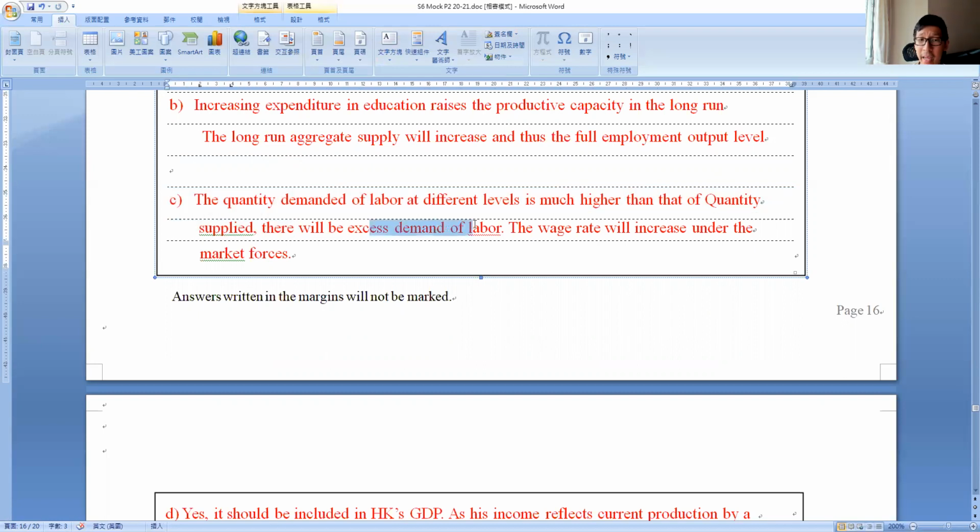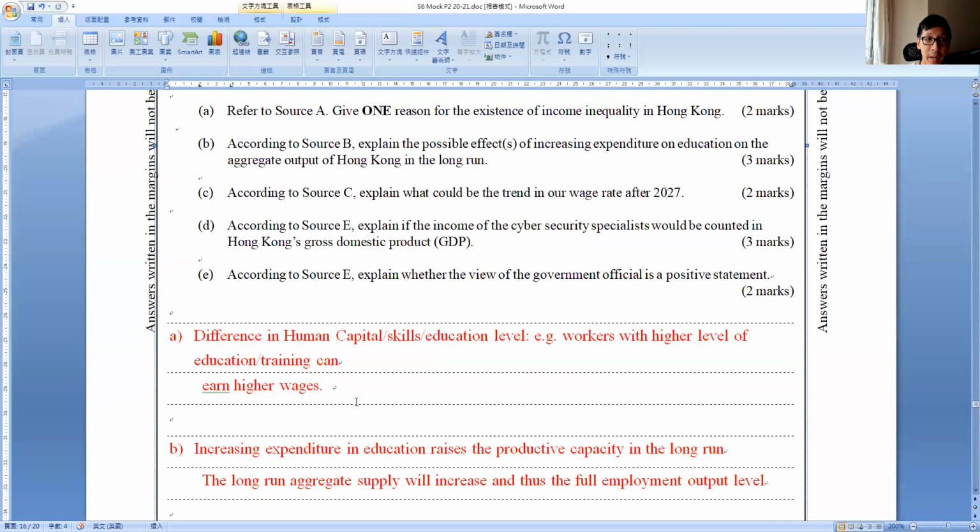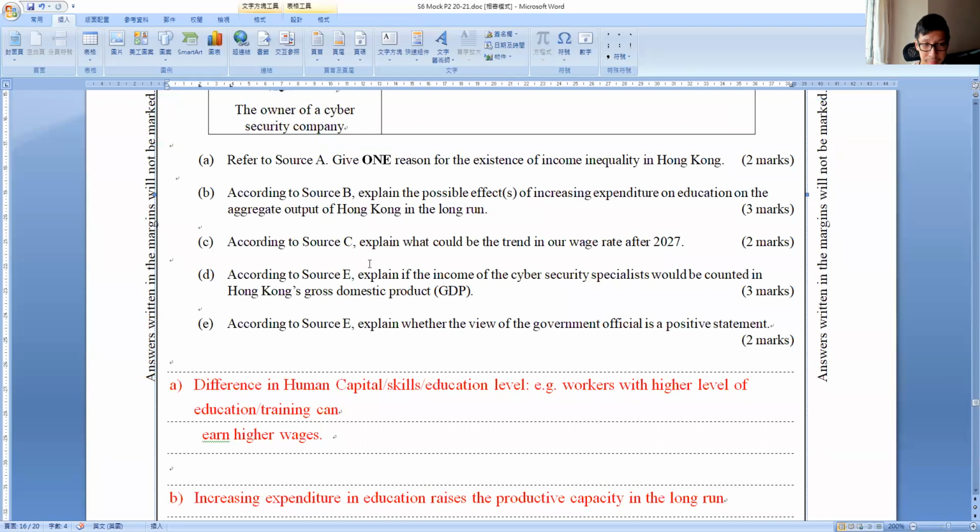There will be an excess demand of labor, or you can call it shortage of labor. Most likely, with a shortage, the wage rate will increase under the market force. So you see, QD is always larger than QS. There is a shortage shown, right?